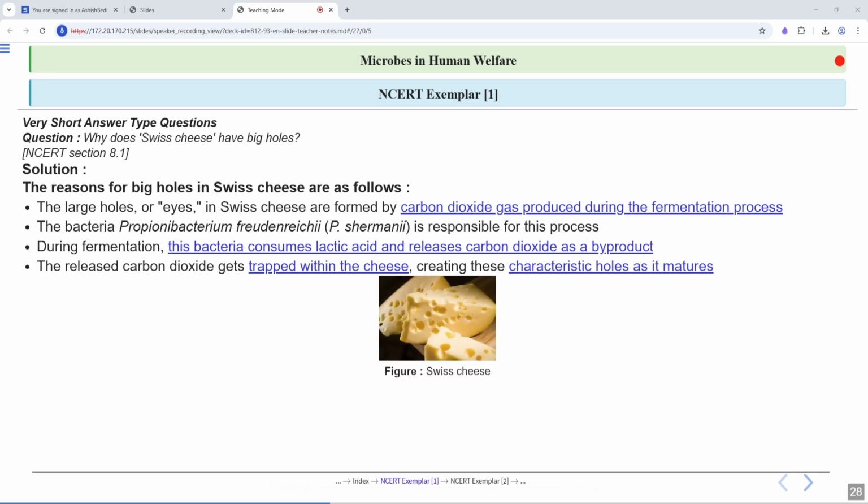Okay, you can see in this image, this is an image showing you Swiss cheese. You can see these holes have been created in this Swiss cheese.